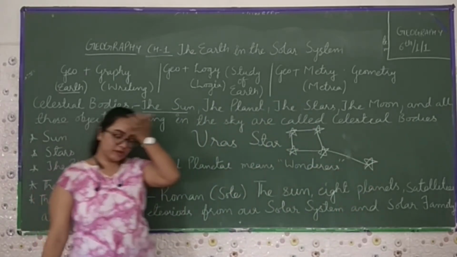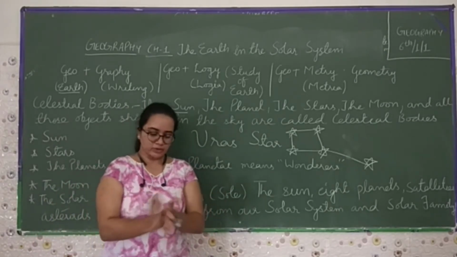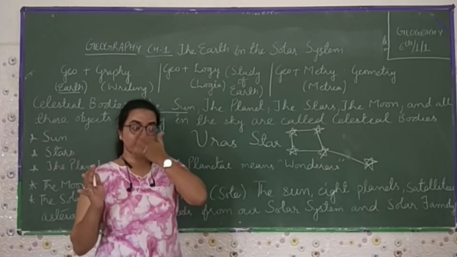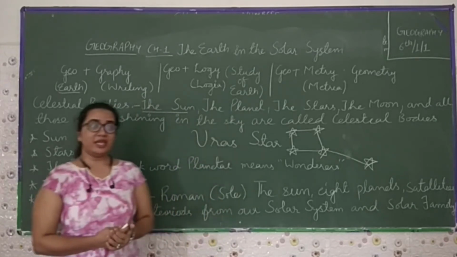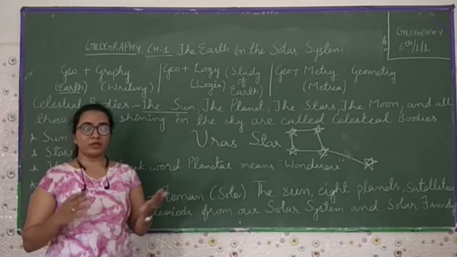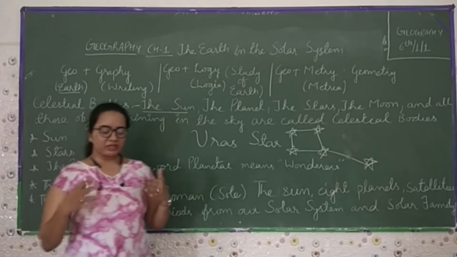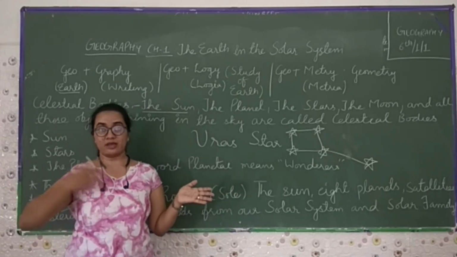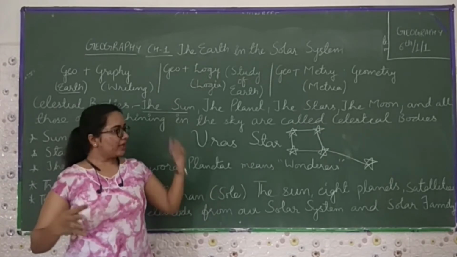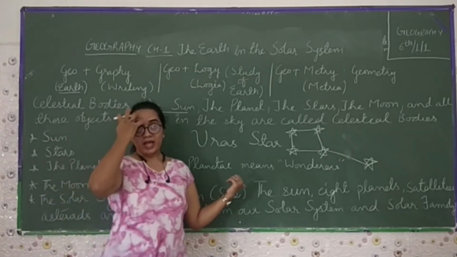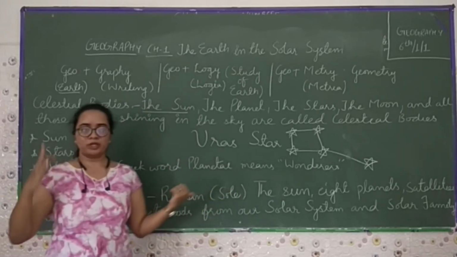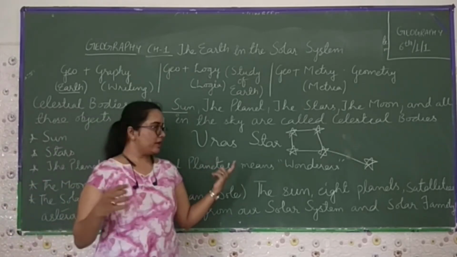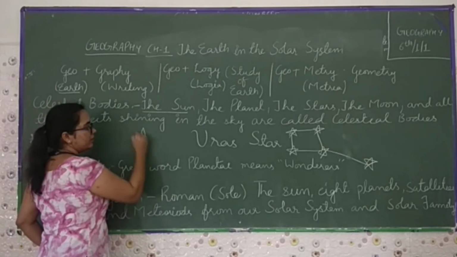There is also one star that is called a pole star. Why do we call it a pole star? Pole star is also called the north star. Why? Because in ancient times, people did not know what the time was at night. So they used a particular star which is very constant, every day, every year, it does not change its position. At that time, the ancient people took the help of the stars by which they came to know which direction it is, what the time is, where they want to go. So they used to see a particular star in the north direction.